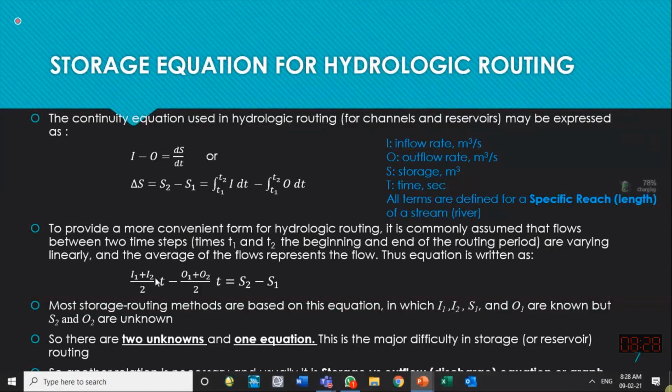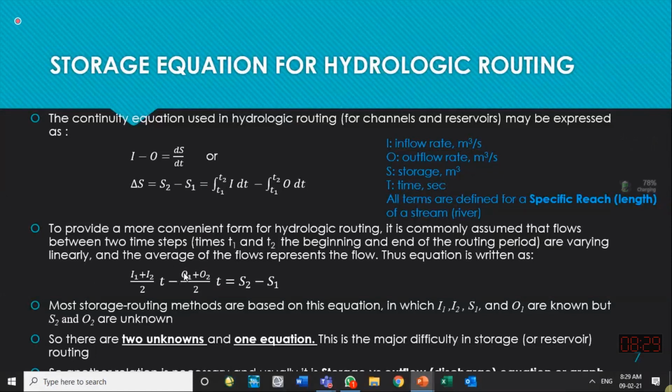I1 is known, I2 is known. I1 is the inflow at time step T1, I2 is the inflow at time step T2. Because the whole hydrograph at the upstream location is known, all inflows are known to me: I1, I2, I3, I4, I5, all of them.